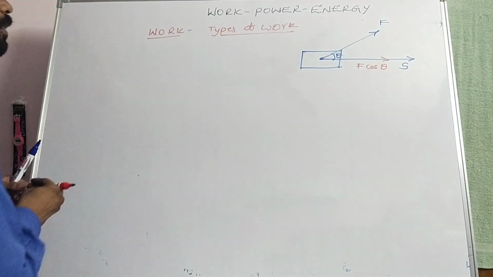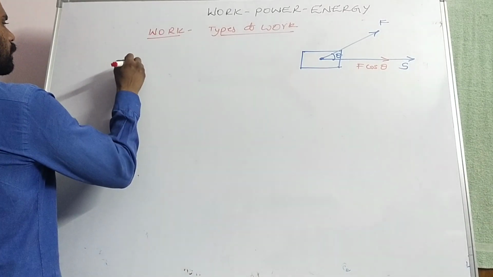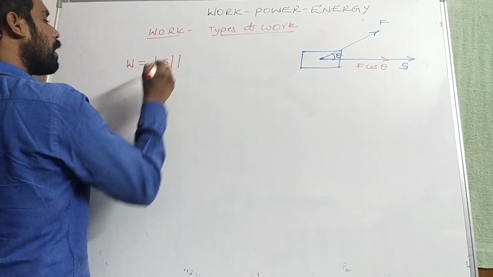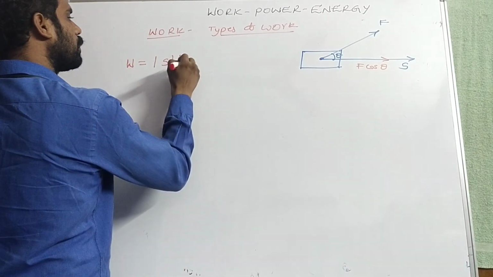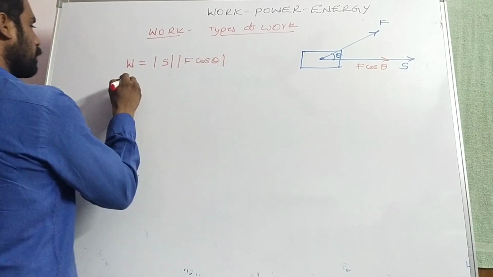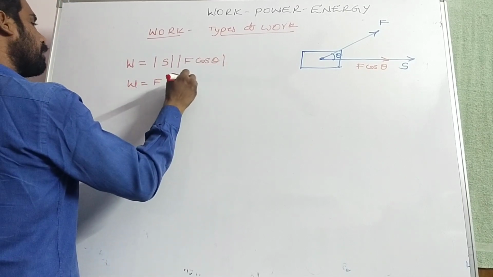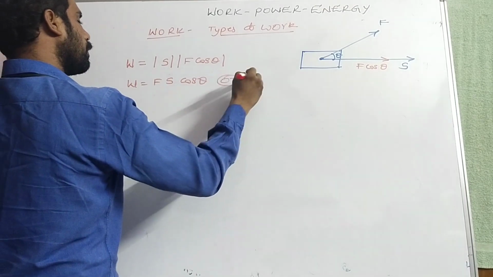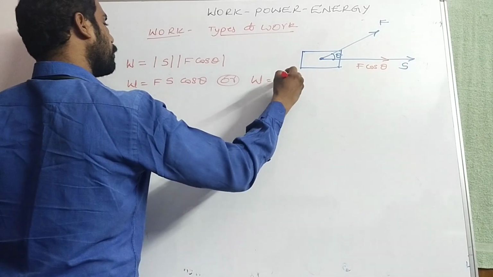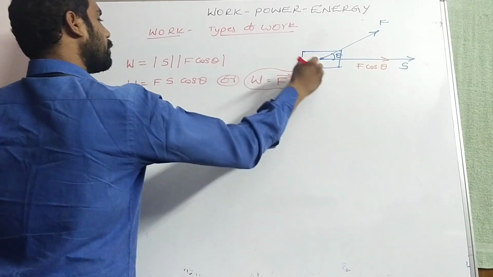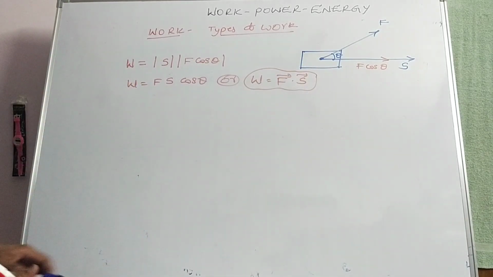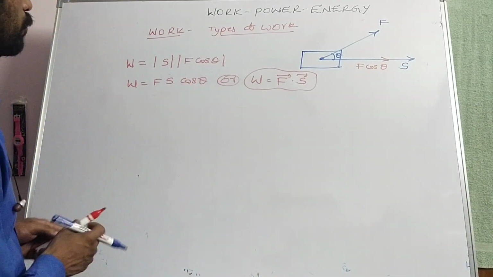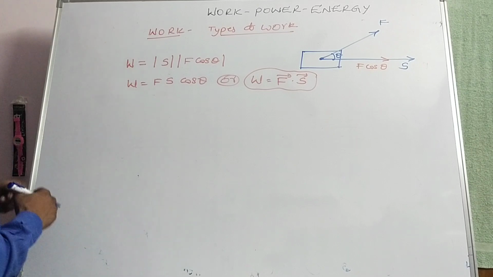Work can be defined as the product of the magnitude of displacement and the component of force acting along the displacement. So W is equal to Fs cos theta, or simply W is equal to F bar dot S bar. Even though force and displacement both are vector quantities, that leads to a scalar, nothing but work. So that is the scalar product. W is equal to F bar dot S bar.